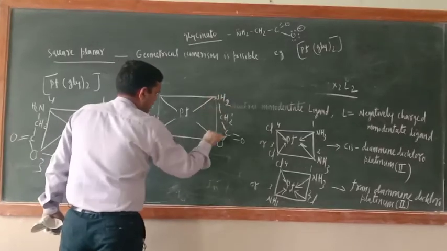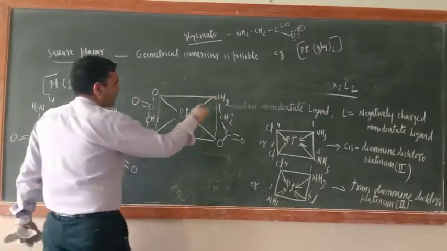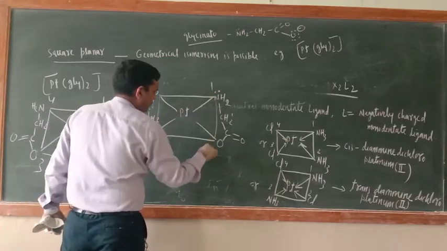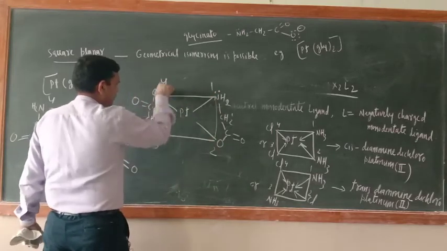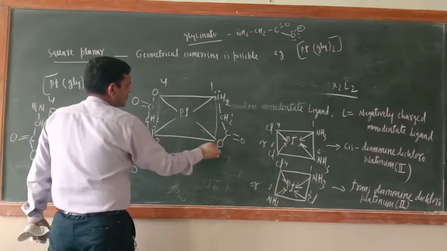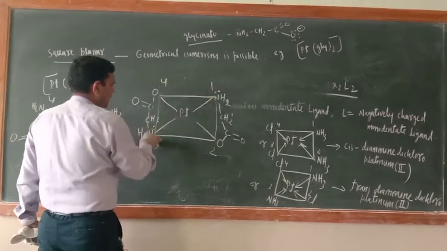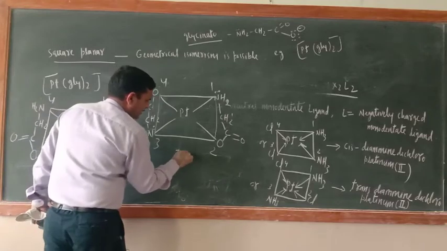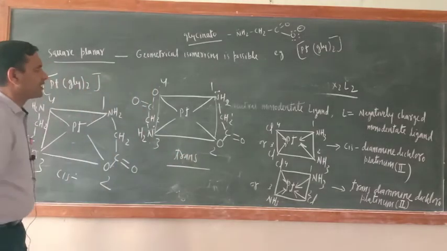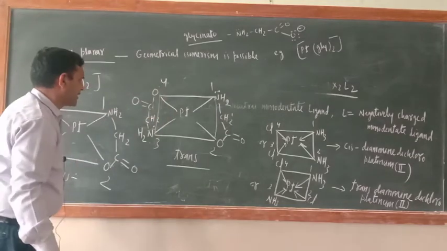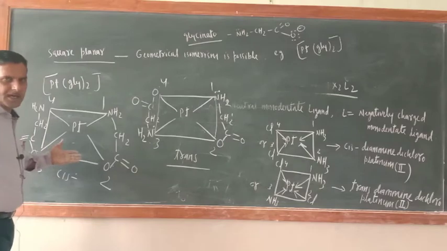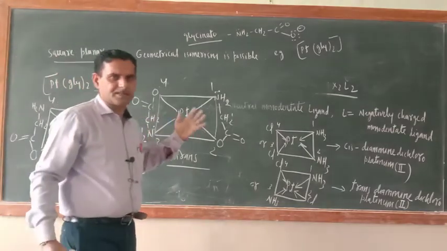Okay, and now just see here, similar donor atoms are present in the opposite plane, 1 2 3 4. O is the donor atom, here the donor atom, so 2 4 1 3, so this is trans arrangement. What kind of arrangement is this one? Trans arrangement. You can check, the structure of glycinato is written there. So this is also cis and trans arrangement in square planar geometry.